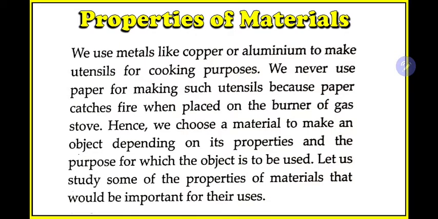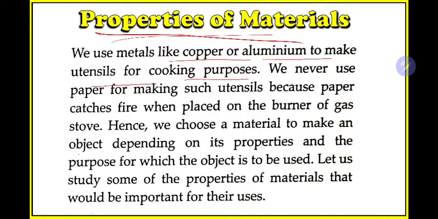Next, properties of materials. This point is a big point. There are some 8 to 10 properties of materials. We'll go one by one. We use metals like copper or aluminum to make utensils for cooking purpose. So in our daily life, we are using copper and aluminum for what purpose? All our household utensils, mainly for kitchen purpose.